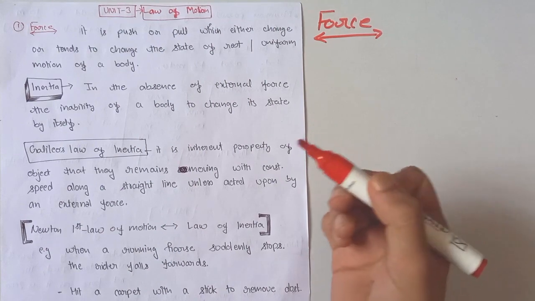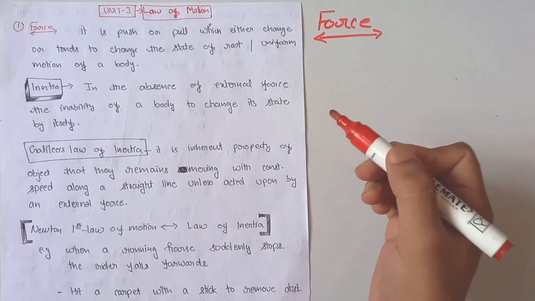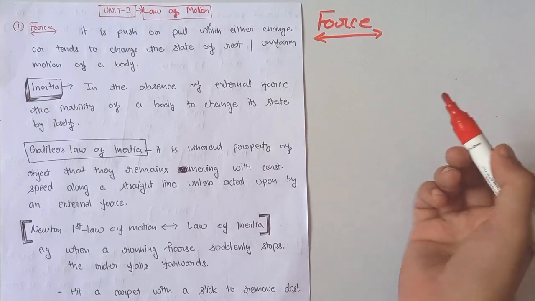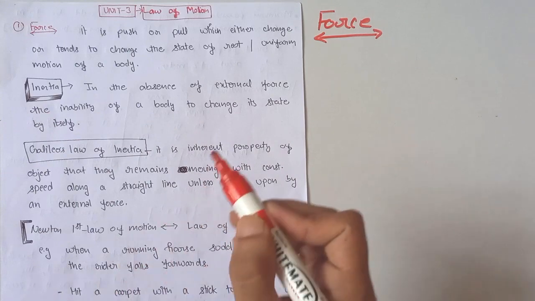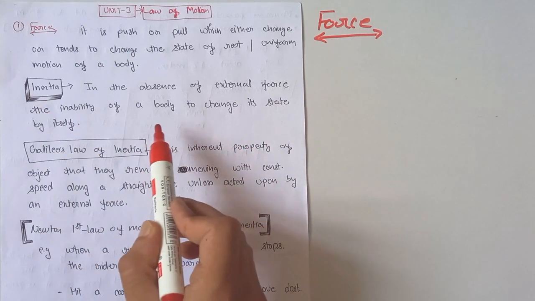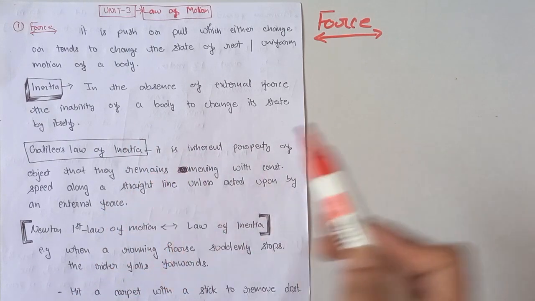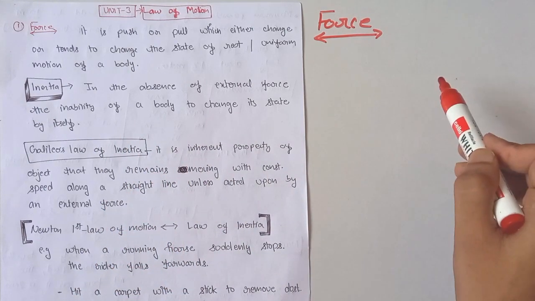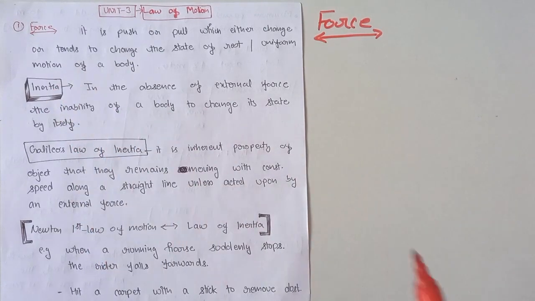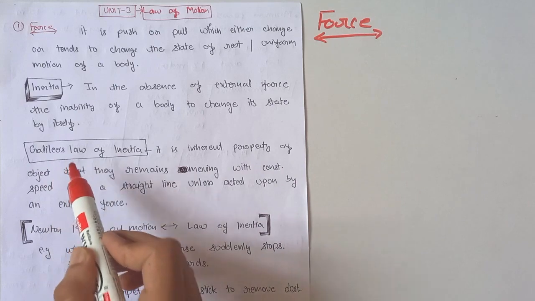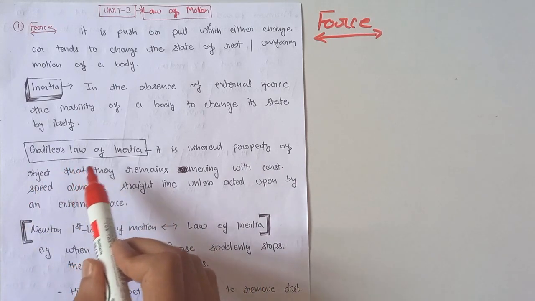What is force? It is a push or pull, which either changes or tends to change the state of a body, whether it is in a state of rest or in uniform motion. Our second definition: what is inertia? In the absence of any external force, the inability of a body to change its state by itself is called inertia. And according to Galileo's law of inertia, he said that what is inertia?